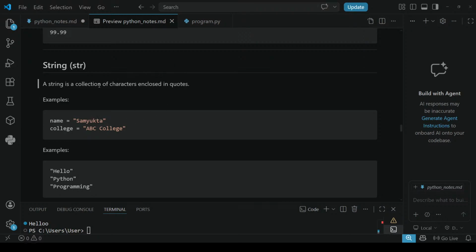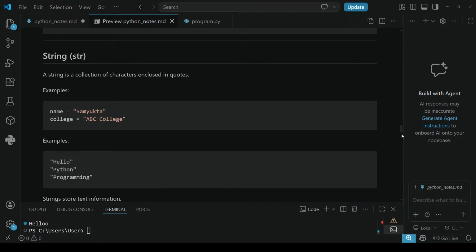It is called a string, which is enclosed in double quotes. If it is not having any double quotes, it will be a character like that. If you are enclosing it in double quotes, it consists of a string. If it's in single quote, it is a character. Like that, a string is a collection of characters enclosed in double quotes. The name is equals to "Samyukta". College is equals to "ABC College". Examples like "C", "Python", "programming" in double quotes.